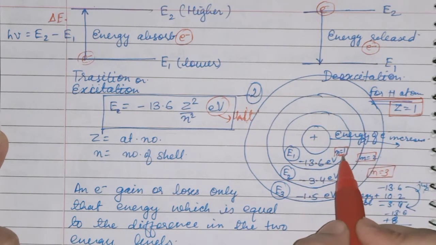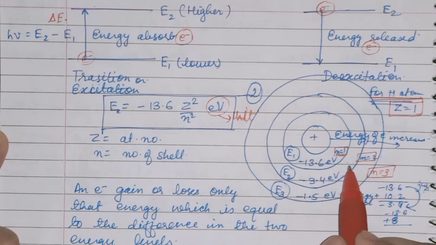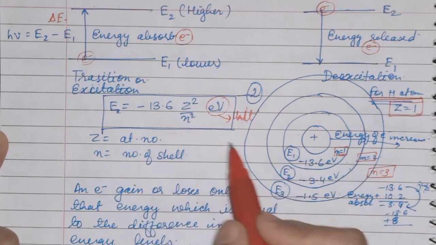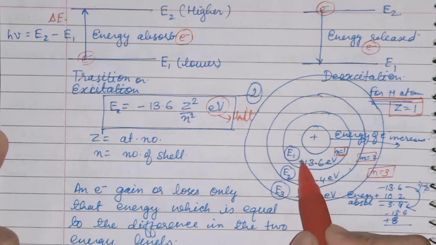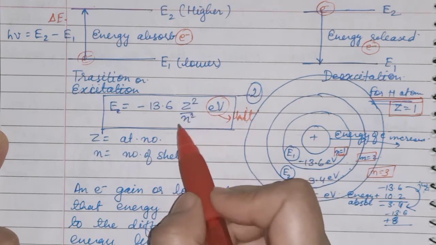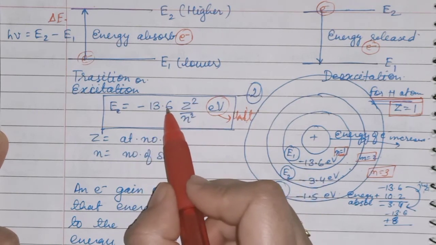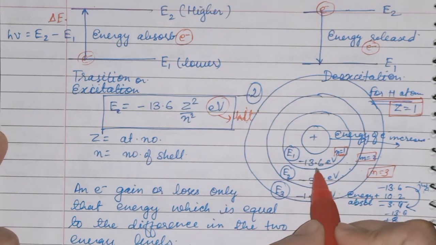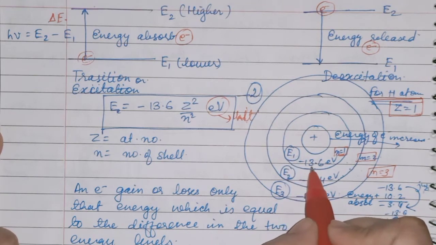Suppose it is the first shell, that is n equal to 1. You will put the value over here. Then you will get 1 square, and atomic number also 1 square. So it will be minus 13.6 electron volt. That will be the energy for the first shell.